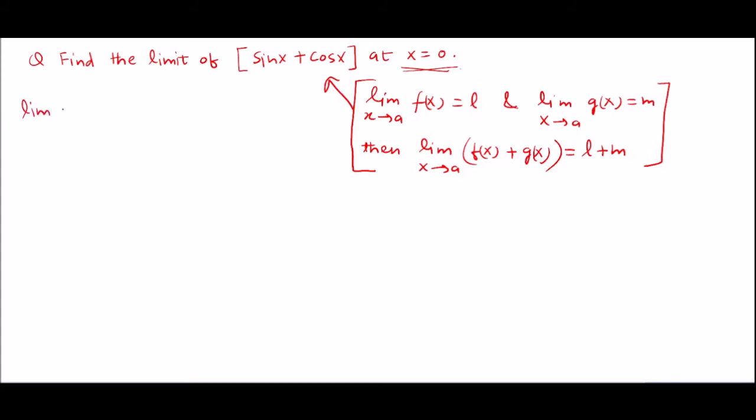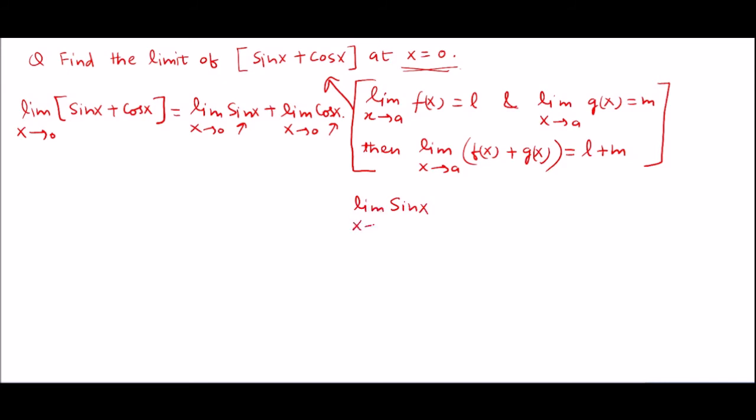So the limit of sin x plus cos x as x tends to 0 will be the limit as x tends to 0 of sin x plus the limit as x tends to 0 of cos x. First of all, we will check whether the limit as x tends to 0 exists for sin x and cos x or not. So for that, we will find the limit of sin x at x equals 0.